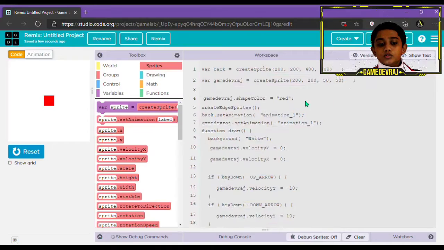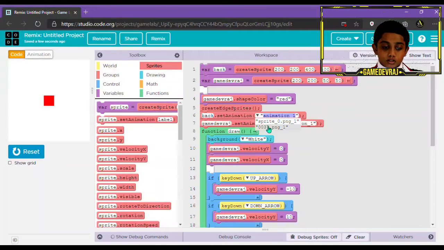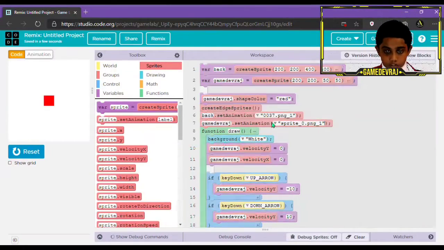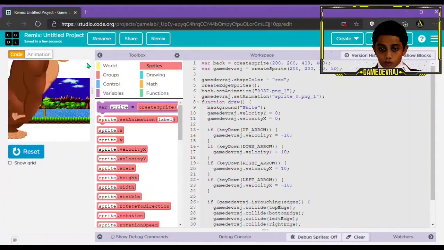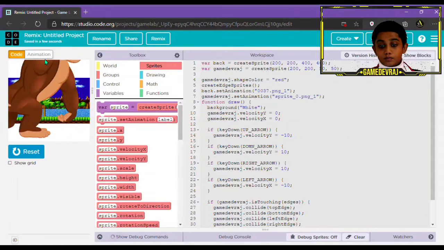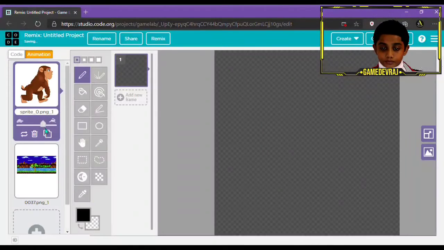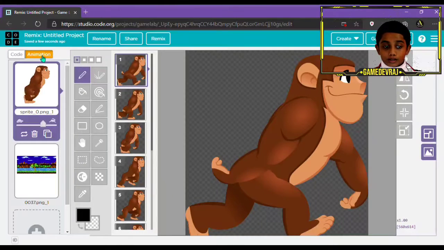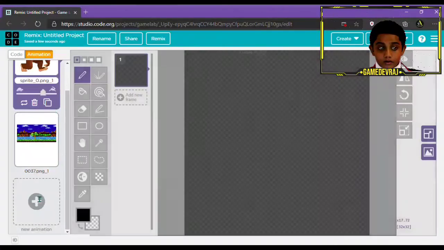So something we're going to be using is this sprite.set animation. So let's drag two of them in. Now sprite is not actually the variable we're using, it's back and game day Raj. Now go to show block so that we can find the drop down and change it to 0037.png_1 and sprite_0.png_1. Now we show the text again and now we run it. So now we have a monkey that's walking and a background.